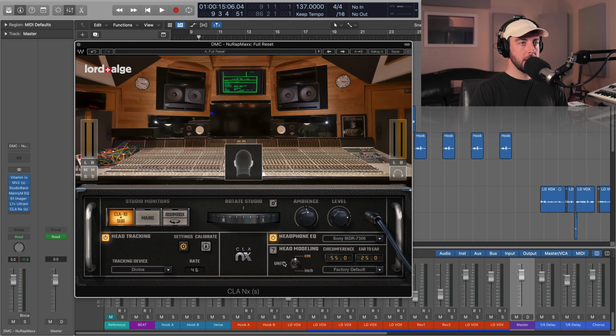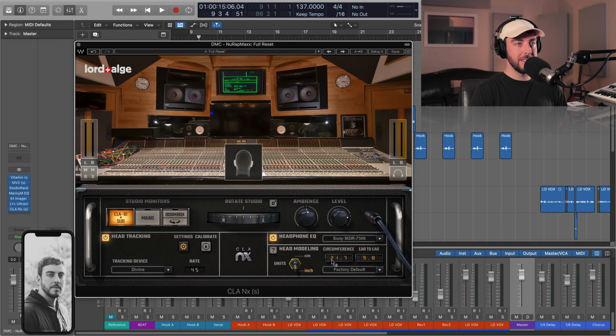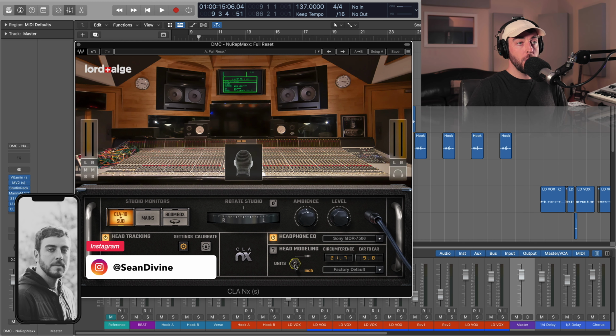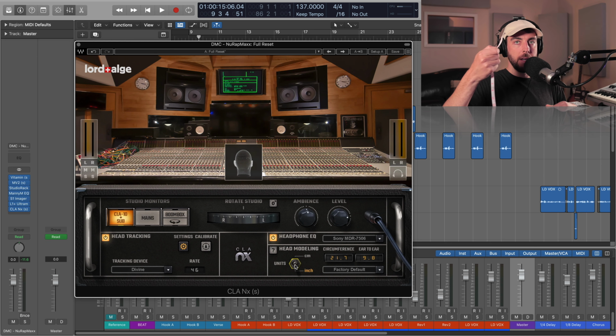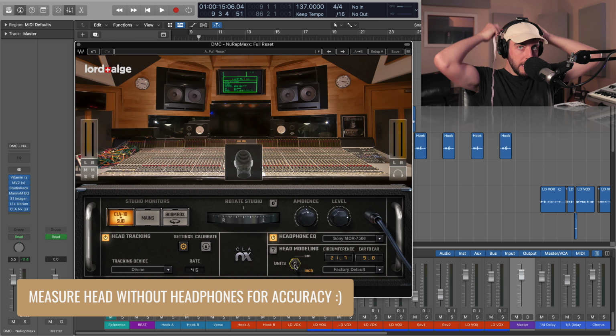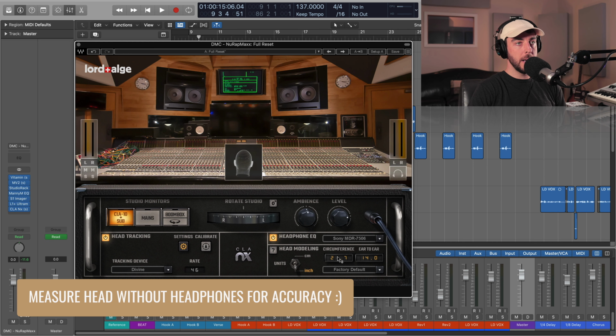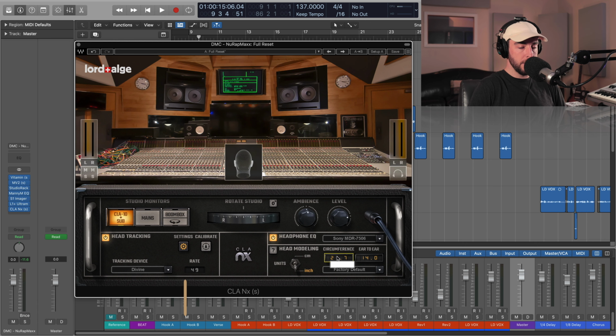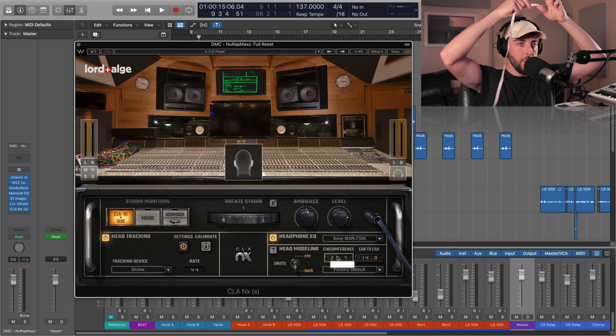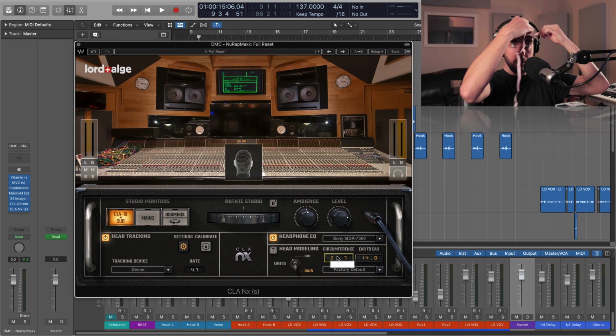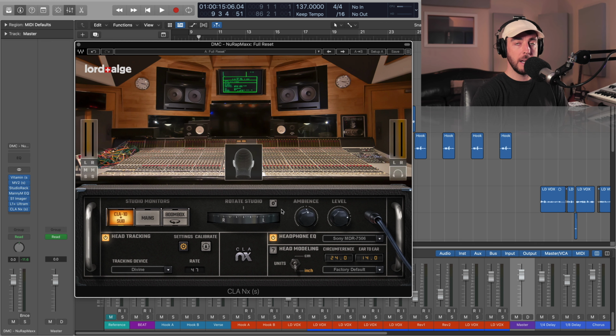Now the head modeling, as far as the head size, these are just averages. If you don't know the circumference of your head or the ear-to-ear measurement, then just leave those as a default. But if you want the absolute most accurate modeling, then you want to go ahead and measure. So I've got a little tape measure here. The ear-to-ear, just go from back left to right here. And then the circumference, just go around the biggest part of your head all the way around. So we'll just go like somewhere up here. So I've learned today that I have a slightly larger than average head.